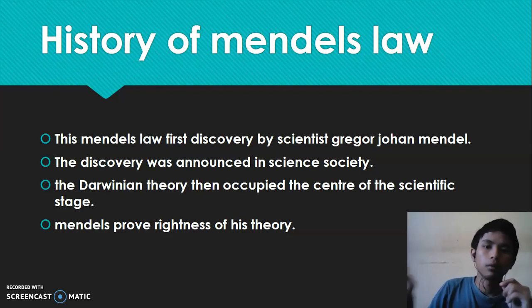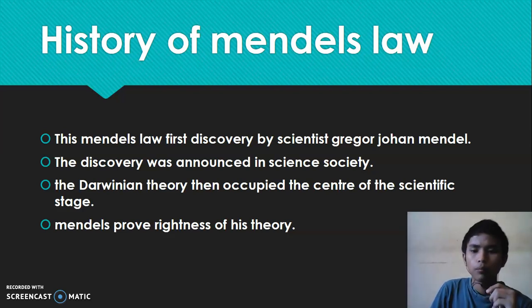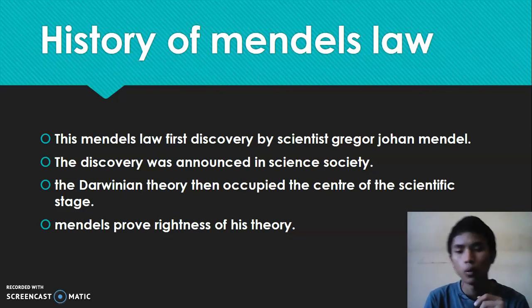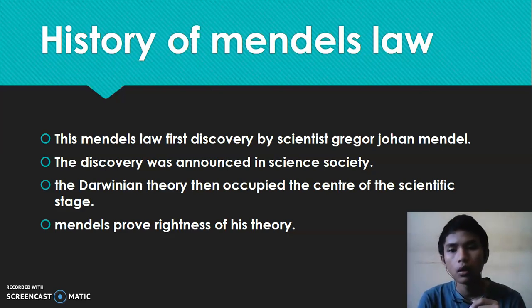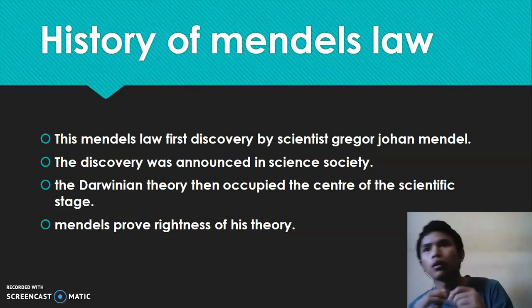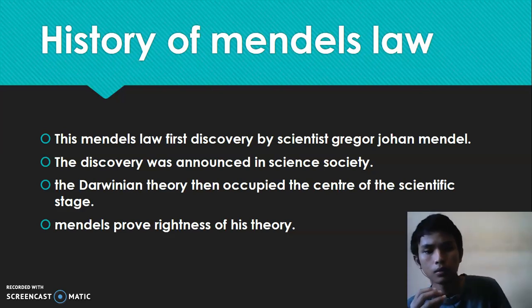So the Science Society wanted Mendel to prove his experiment about heredity. So Mendel proved the rightness of his theory, so this theory could be attained from the scientific stage.